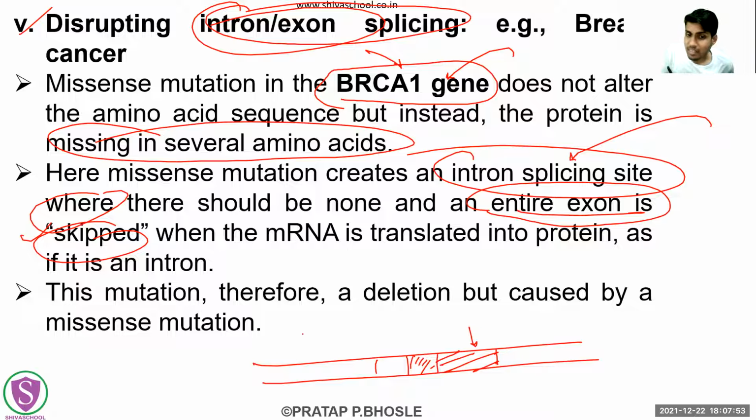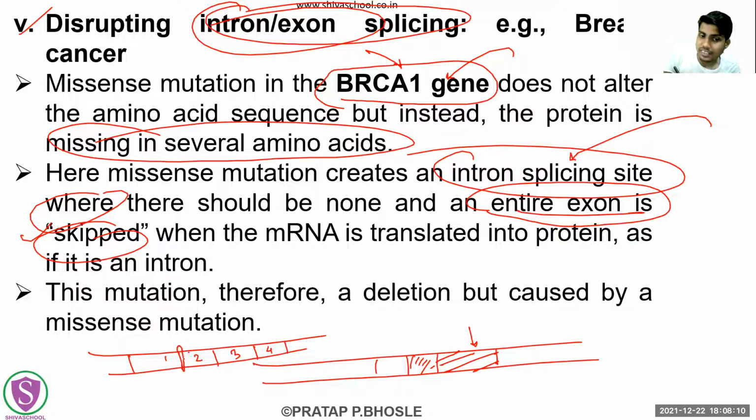And then that entire gene will be translated into the protein. Suppose, for example, these are the normal exon fragments: 1, 2, 3, 4. But because of this kind of mutation, an additional intron splicing site will be created, and exon number 2 will get skipped. Then the protein sequence will not be 1, 2, 3, 4. It will be 1, 3, 4.